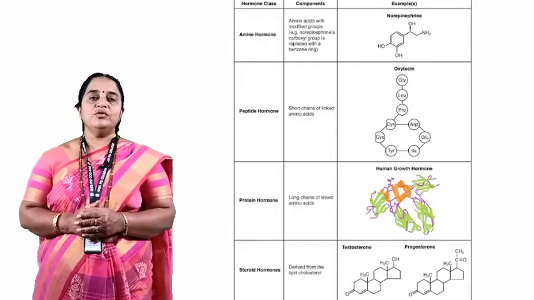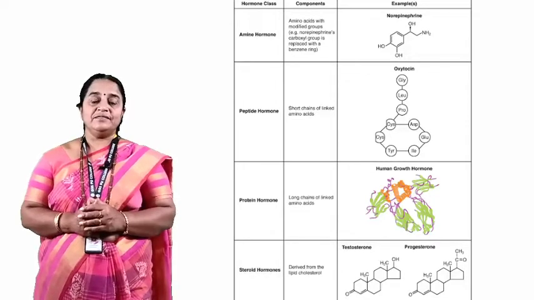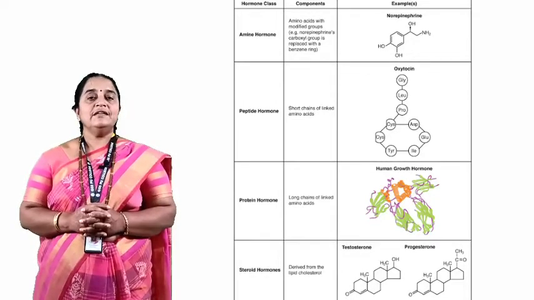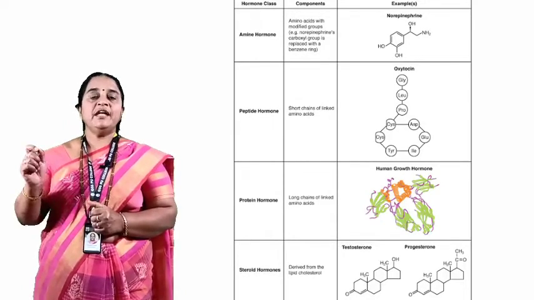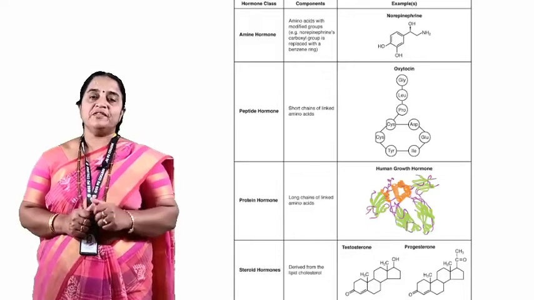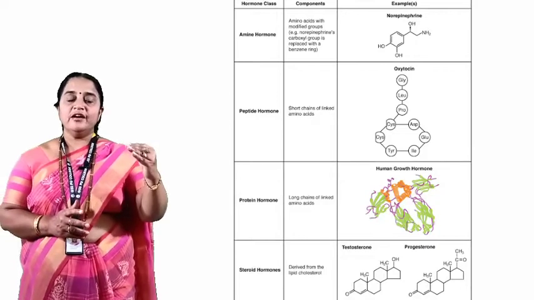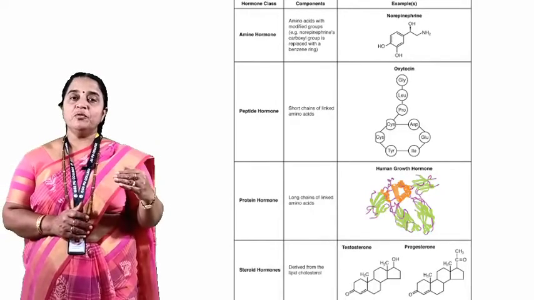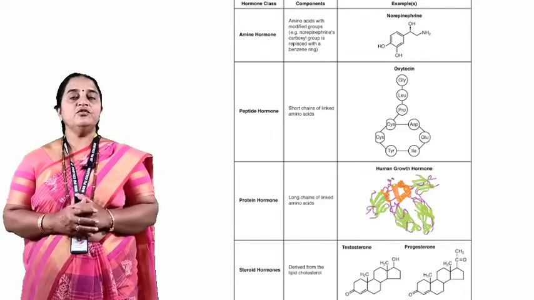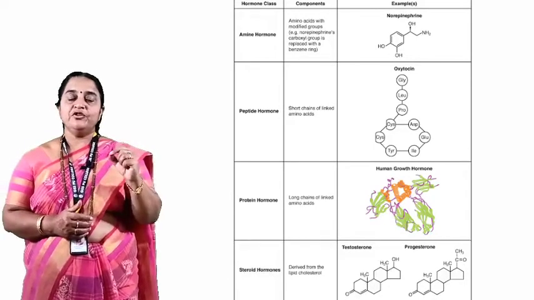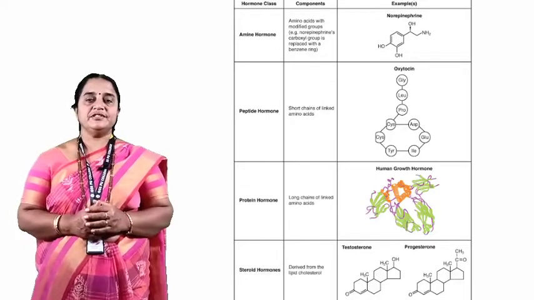Next group of hormone includes the hormone secreted by thyroid gland. These are iodothyronines. Fourth group of hormone is derivatives of amino acids, which includes epinephrine. So total 4 groups are there. Majority of the hormones come under peptide group. Second group of hormones, steroids. Third group of hormone is iodothyronines. And fourth group of hormones are derivatives of amino acids. You need to remember one example under each. It carries 5 marks weightage.